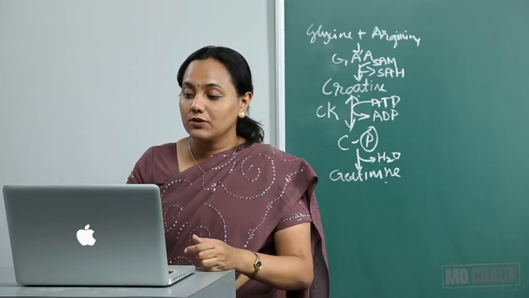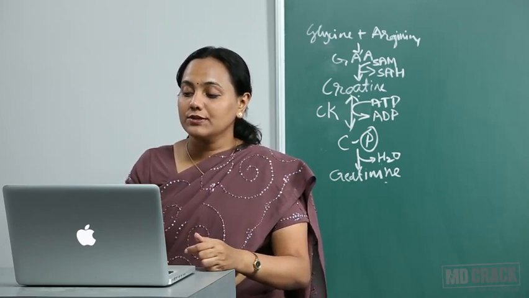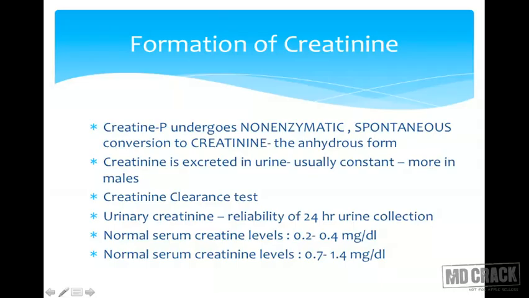Okay, now let us go to creatinine. So creatine phosphate undergoes non-enzymatic spontaneous conversion to creatinine, the anhydrous form. Now the creatinine is excreted in the urine, and the amount that is excreted in the urine is fairly constant.